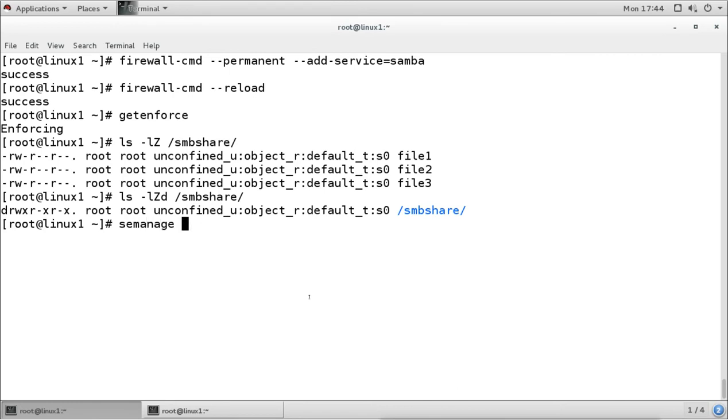We use the semanage command for fcontext, file context to be added, and t for the label, and that label will be samba_share_t, and we are going to assign it on the smb share directory, like this.